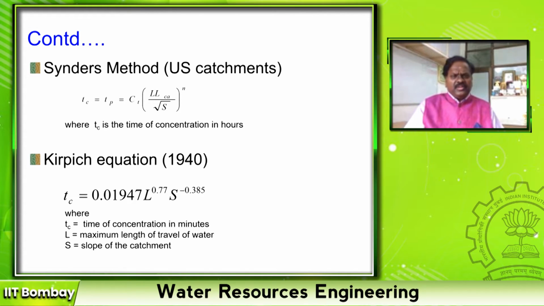Either you can use this method or the Kirpich equation developed in the 1940s, where time of concentration is a function of length of travel, which is equal to LCA, and slope. It's an empirical relationship. When we know these two values of the catchment, I can estimate the time of concentration.